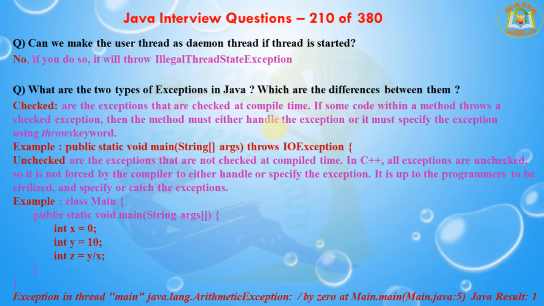In C++, all exceptions are unchecked, so it is not forced by the compiler to either handle or specify the exception. It is up to the programmer to specify or catch the exception. Exception in thread main java.lang.ArithmeticException: divide by 0.